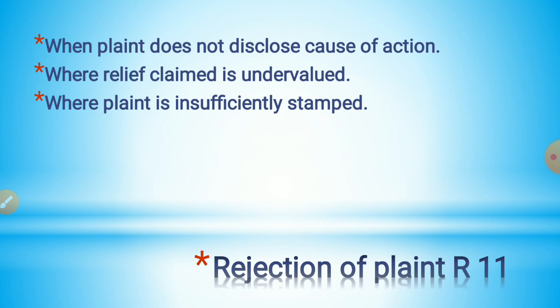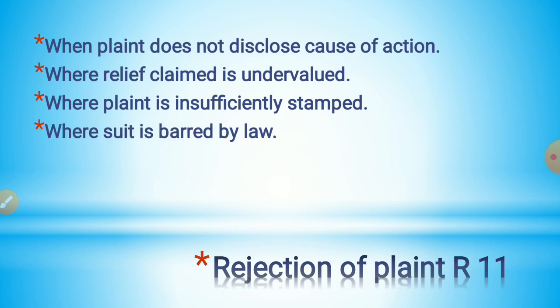Sometimes, if the plaint is written on a paper which is insufficiently stamped, the court shall direct the plaintiff to supply the requisite stamped paper within a fixed time. If the plaintiff fails within the time specified to supply the requisite stamp paper, the court may reject the plaint.